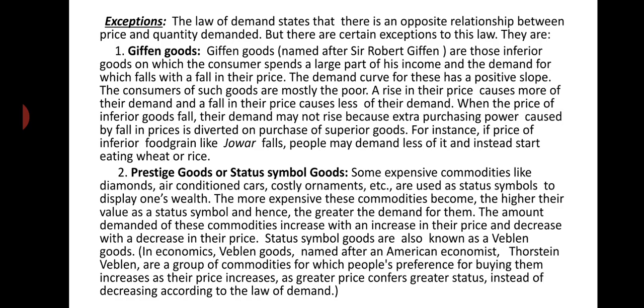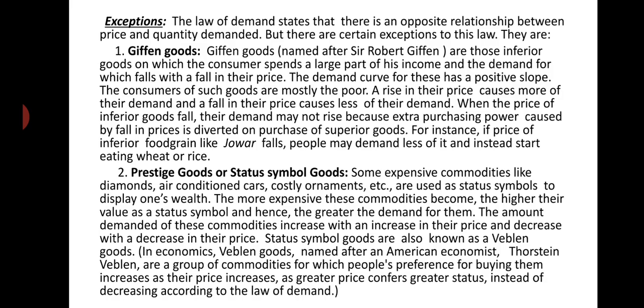Number one is Giffen goods. Giffen goods, named after Sir Robert Giffen, are those inferior goods on which the consumer spends a large part of his income and the demand for which falls with a fall in their price. The demand curve for this has a positive slope. The consumers of such goods are mostly the poor. A rise in their price causes more of their demand, and a fall in the price causes less of their demand.